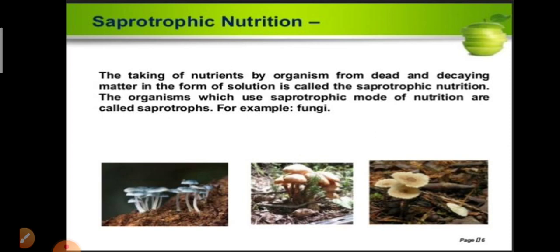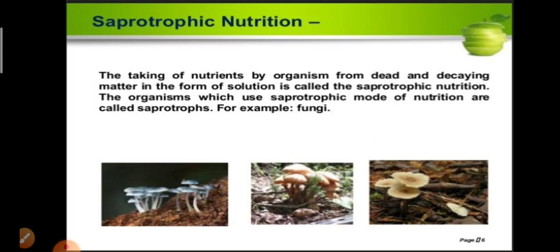They can depend on these materials and they absorb nutrients from them. So such type of organisms are called saprotrophs and the mode of nutrition is called saprotrophic nutrition. The organisms which use saprotrophic mode of nutrition are called saprotrophs.